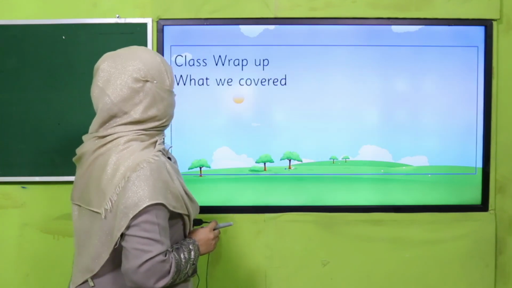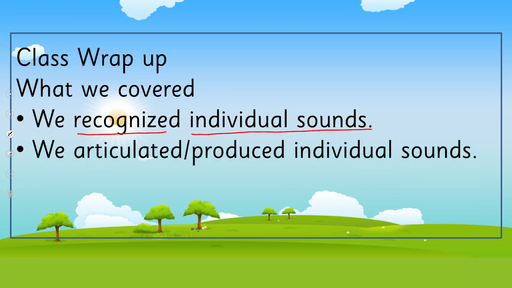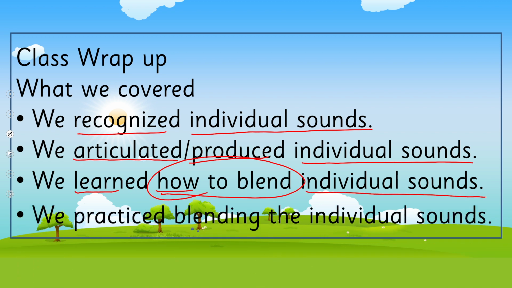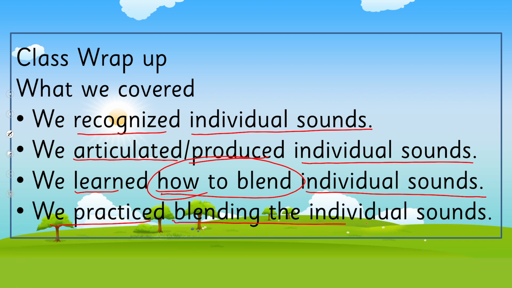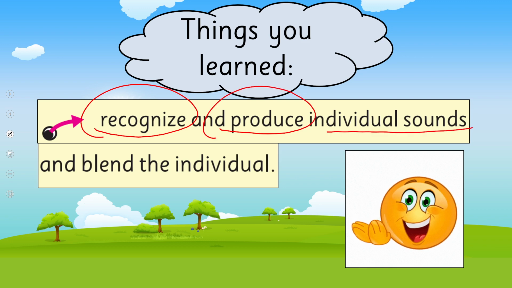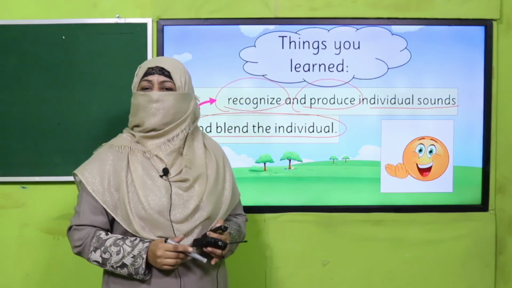So what have we learned today? We recognized individual sounds, we articulated and produced individual sounds, and we learned how to blend individual sounds, and we also practiced blending the individual sounds in words. In this way, we achieved our SLO to recognize and produce individual sounds and blend them. Are we done with it? Yes. So that's it for today.